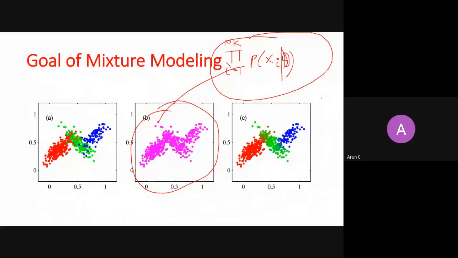So if there are k clusters, the parameters are k means, k covariance matrices, and k probabilities of seeing each cluster, pi 1, pi 2, up to pi k. So the size of theta will be 3k, right?